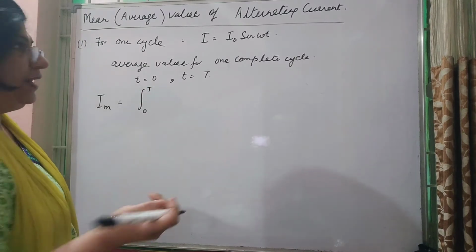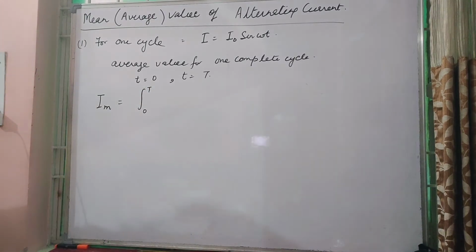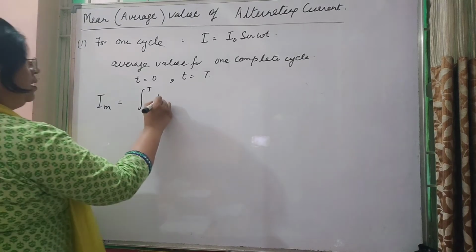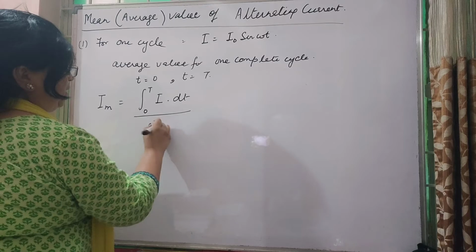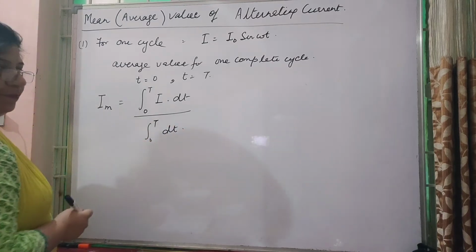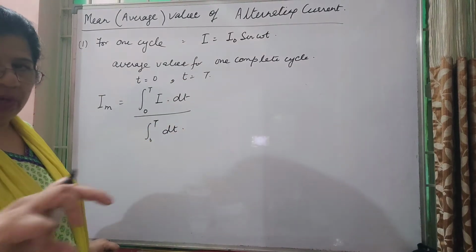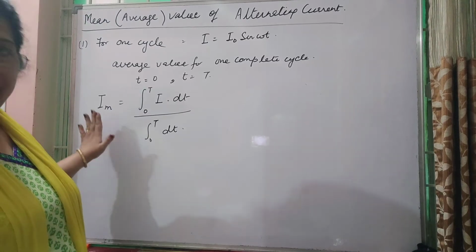Addition means integrating. From 0 to T, I dt upon from 0 to T dt, the time. Total current upon total time will give you the mean value.